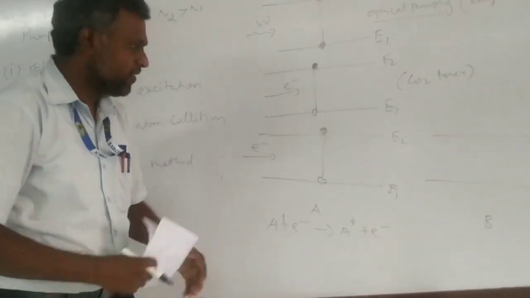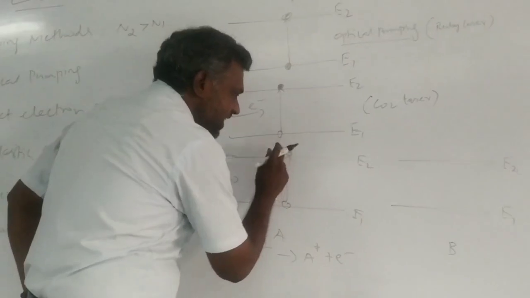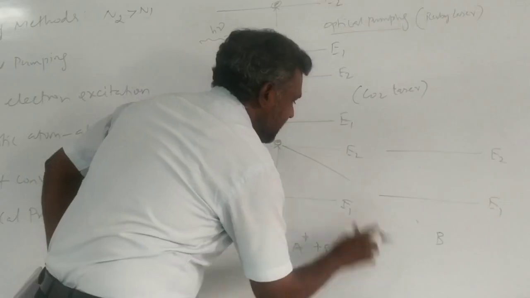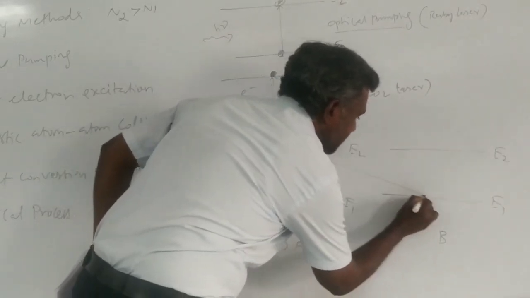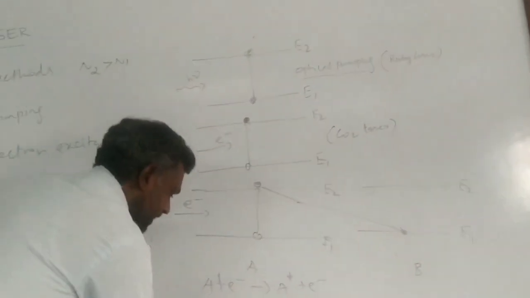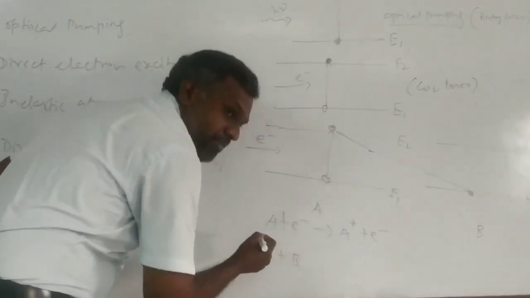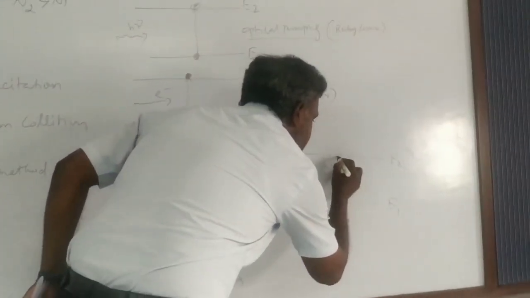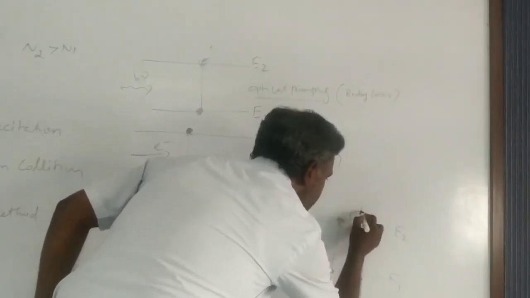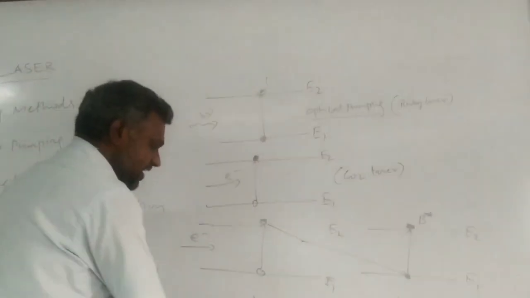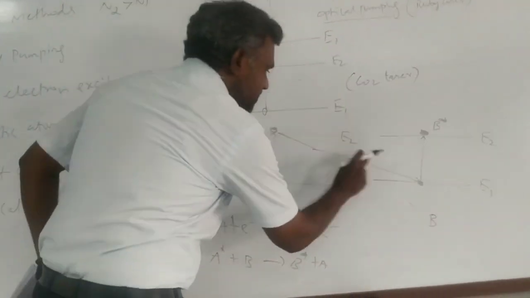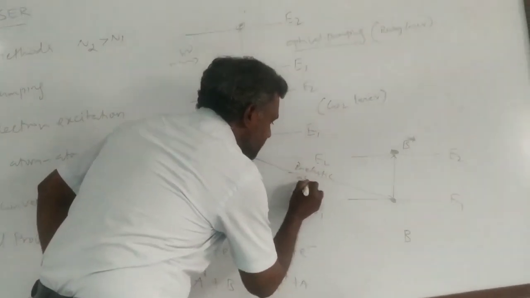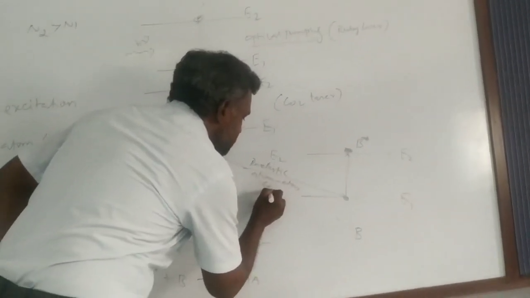then goes to the higher energy level, which is indicated by the letter A star. So the atom is excited to the higher energy level. This excited atom interacts with the element B, another atom. So A star interacted with the atom B. Now atom B is excited to the higher energy level. So this is called B star. This can be written with the help of this equation. This process is nothing but inelastic atom-atom collision.